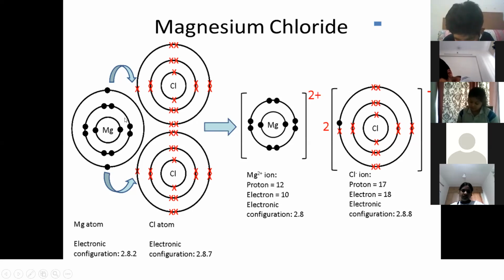Second line: the transfer of valence electrons should be shown. Third one: formation of ions should be represented.